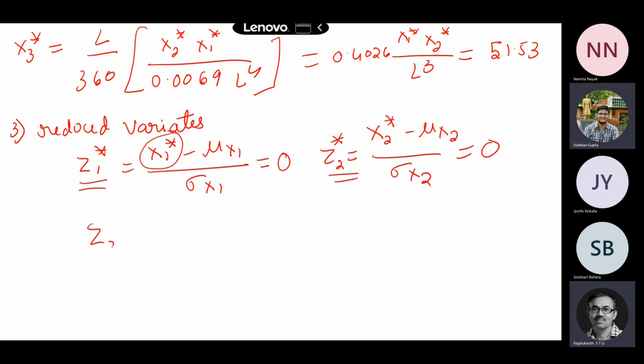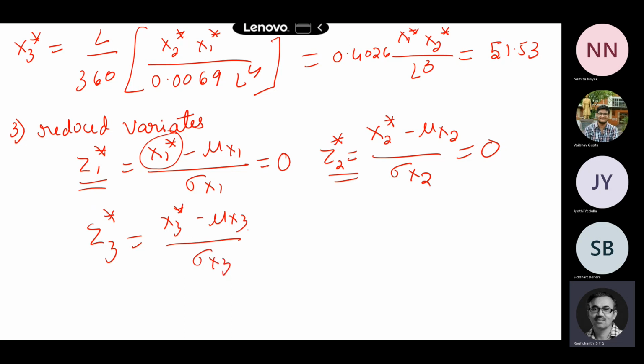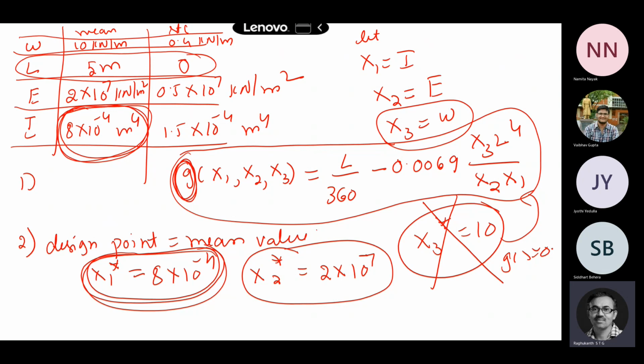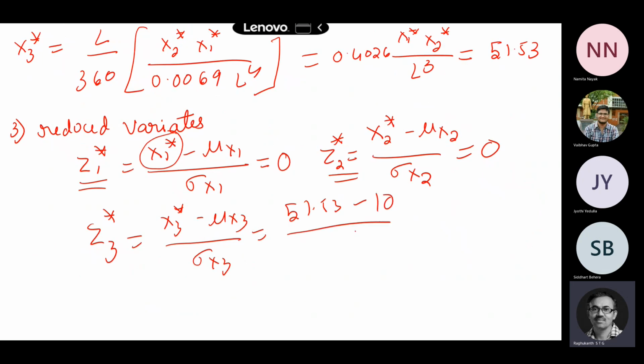But Z3 star will be? Z3 is x3 star minus mu of x3 by sigma of x3. But x3 star we have taken as 51.53. The mean value is different here. The mean value of x3 is this 10. Divide by its standard deviation, and this turns out to be 103.8. So these are the reduced variates.